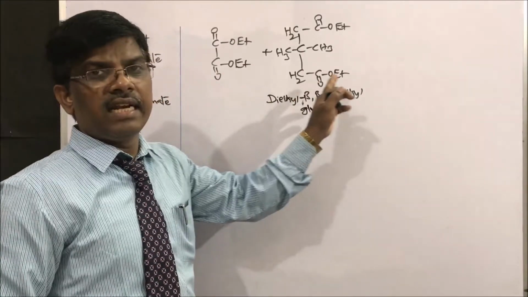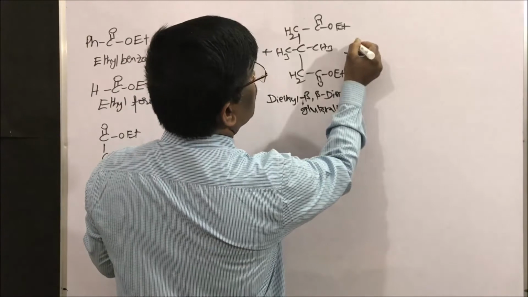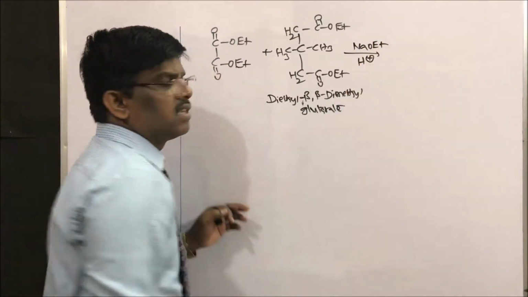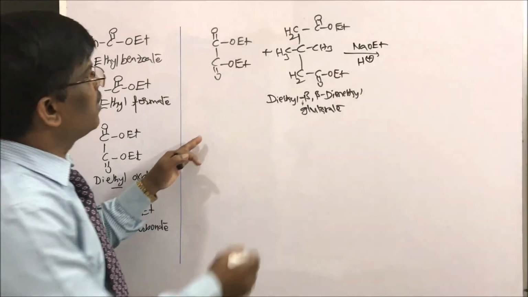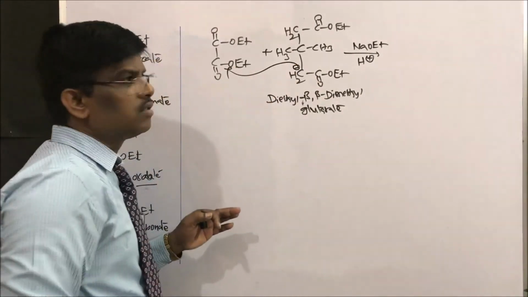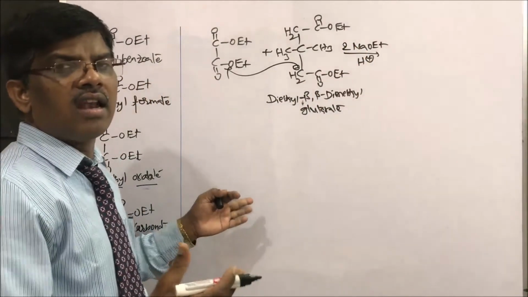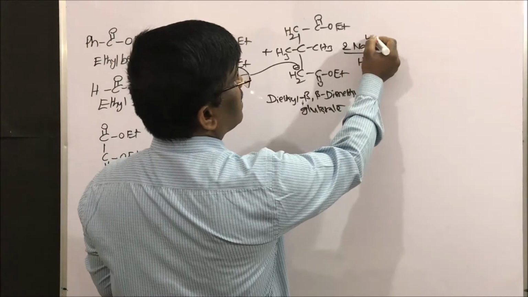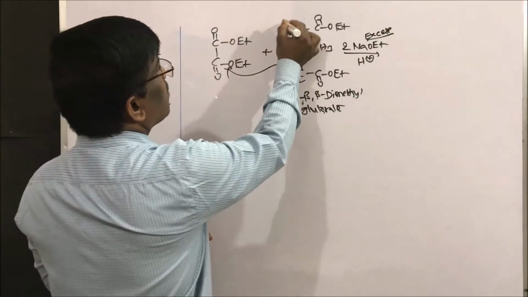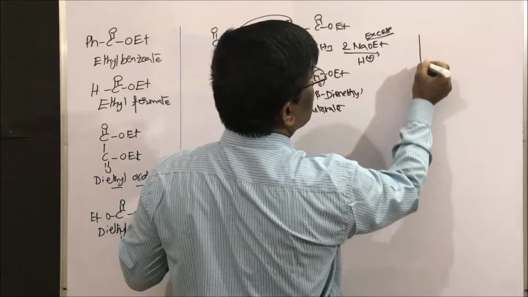So glutaric acid, the diethyl ester of glutaric acid, in the presence of sodium ethoxide followed by acid hydrolysis. Yes, what we are going to do? Yes, this is going to attack, double condensation is going to take place. So let us take 2 moles of sodium ethoxide, or excess, since we are using excess, I am not writing excess, right? So 2 carbonyl compounds will be going to attack here to give